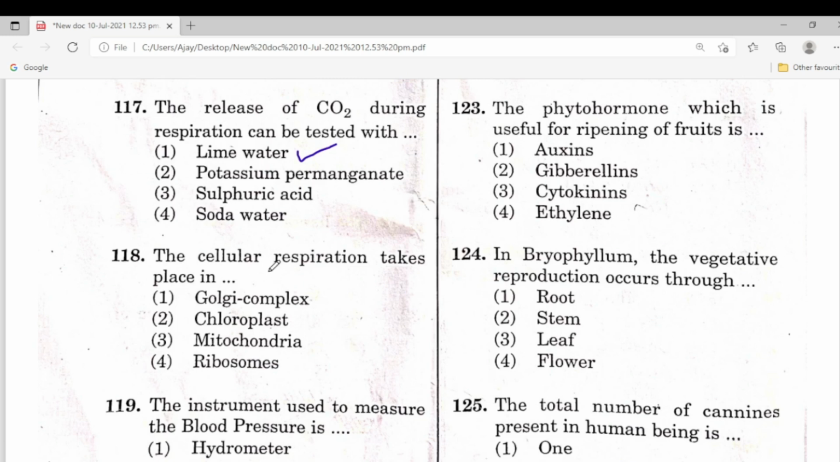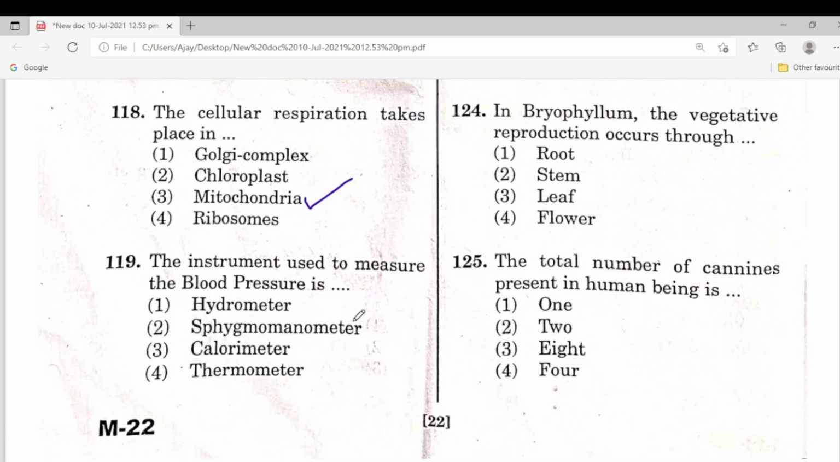118. The cellular respiration takes place in mitochondria. Third one is the correct answer. 119. The instrument used to measure blood pressure, BP, so here is the correct answer. 119. Sphygmomanometer is the correct answer. Second one.